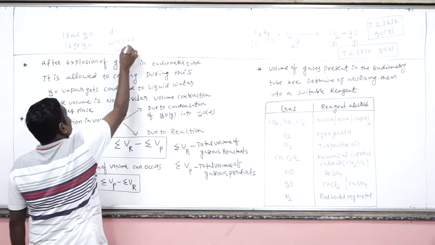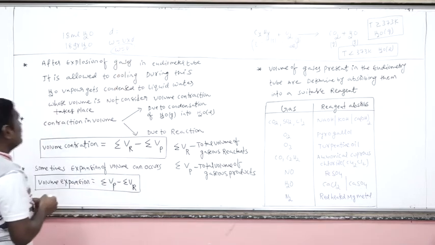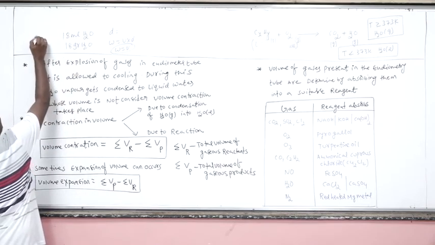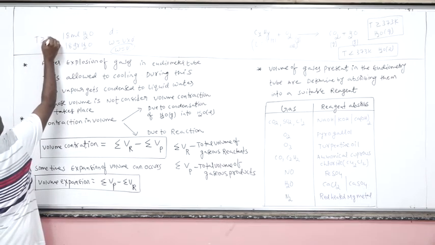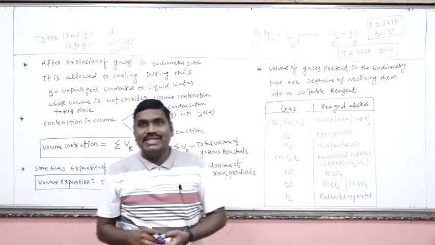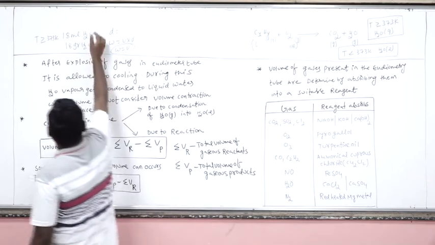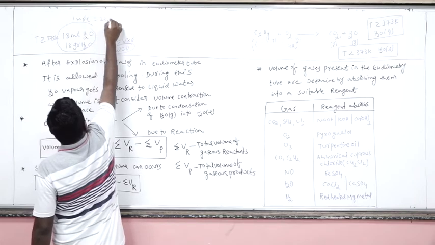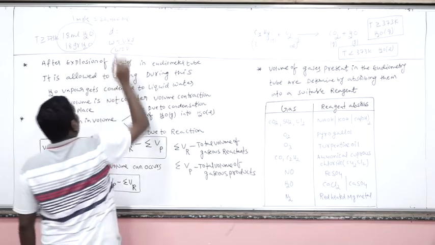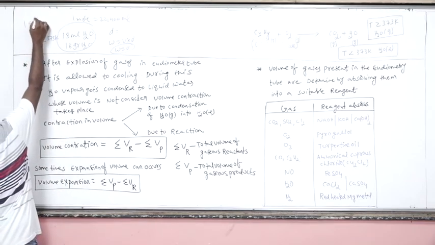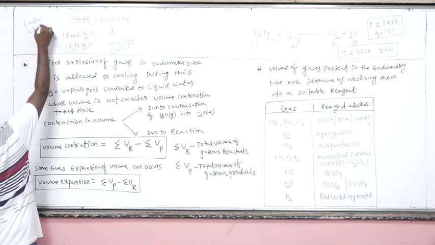So weight is equal to volume. Now suppose this 18 ml of water, or 18 grams of water, is at a temperature greater than or equal to 373 Kelvin. That means water will be in the vapor phase, which is the ideal gas. Do you know 18 grams of water is nothing but 1 mole? 1 mole will occupy 22,400 milliliters of volume according to the ideal gas, under 1 atmospheric pressure and 273 Kelvin.